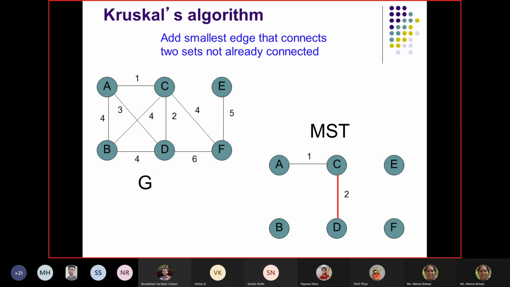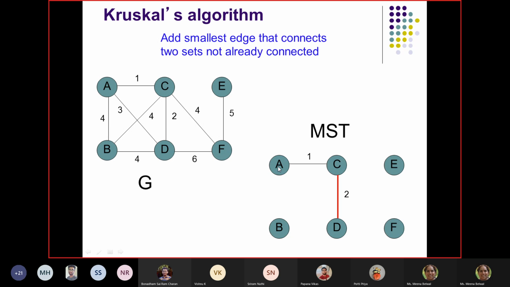Rest, everything will be the same. Or if rather than selecting this BD, I had selected CB, then also there are more minimum cost spanning trees.